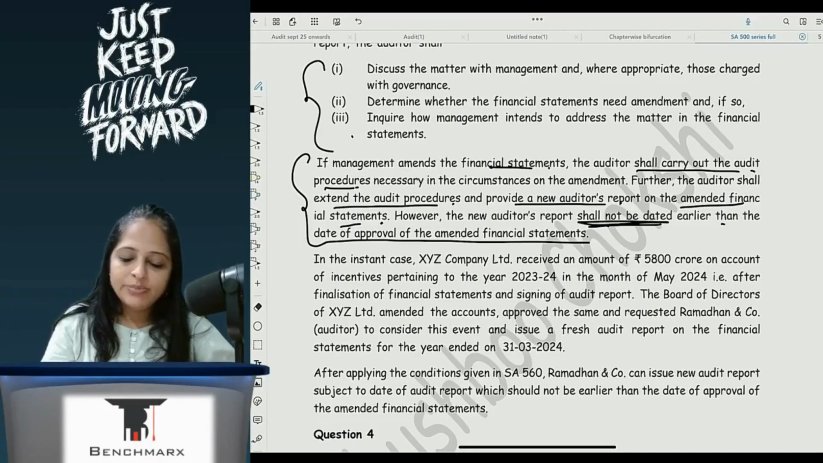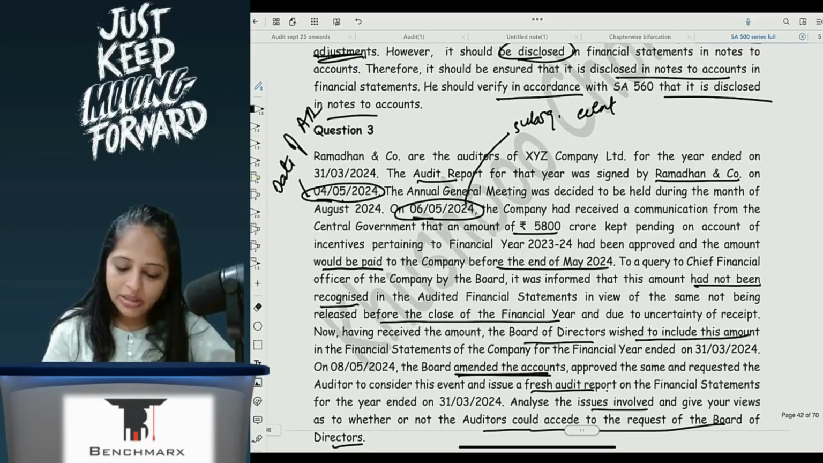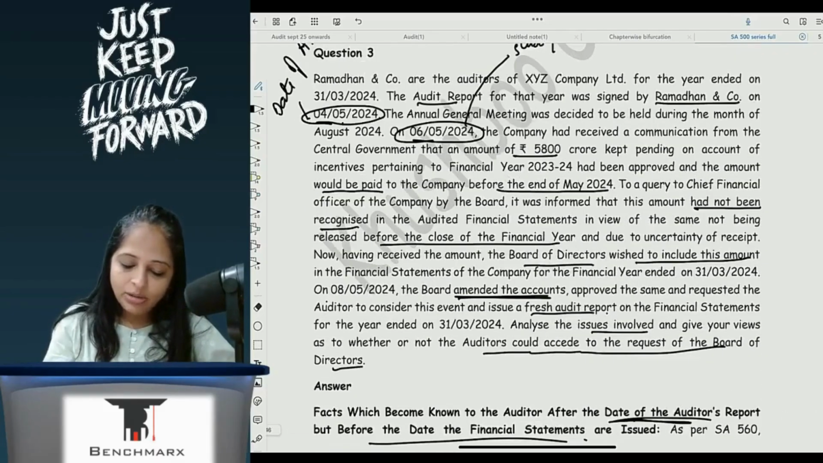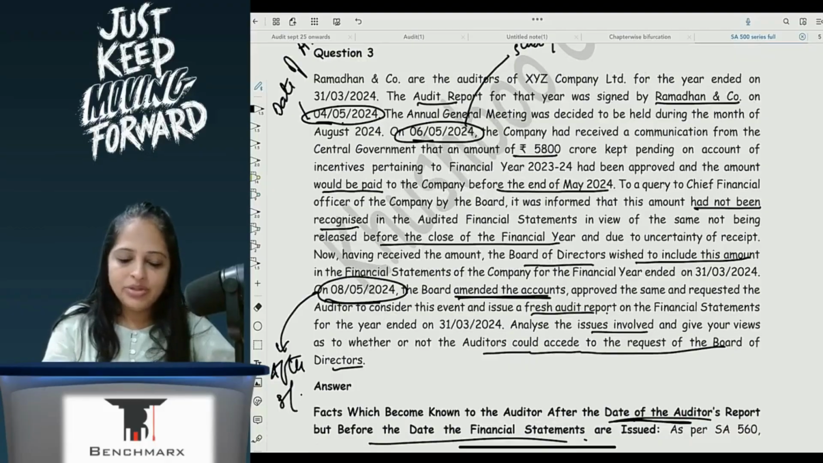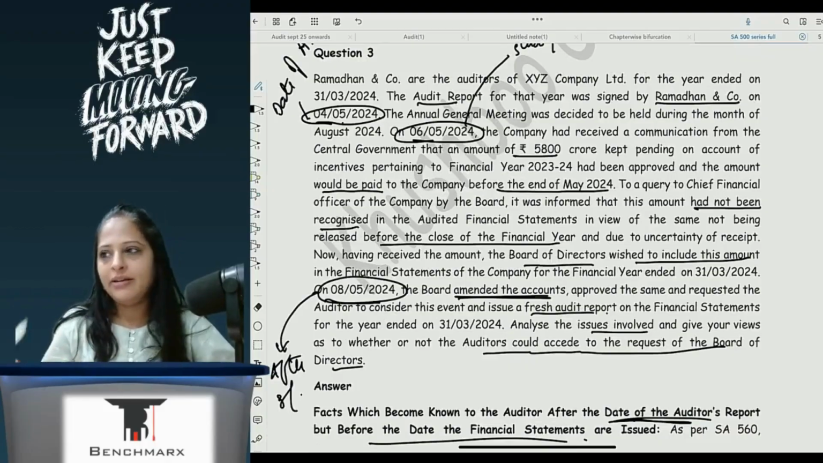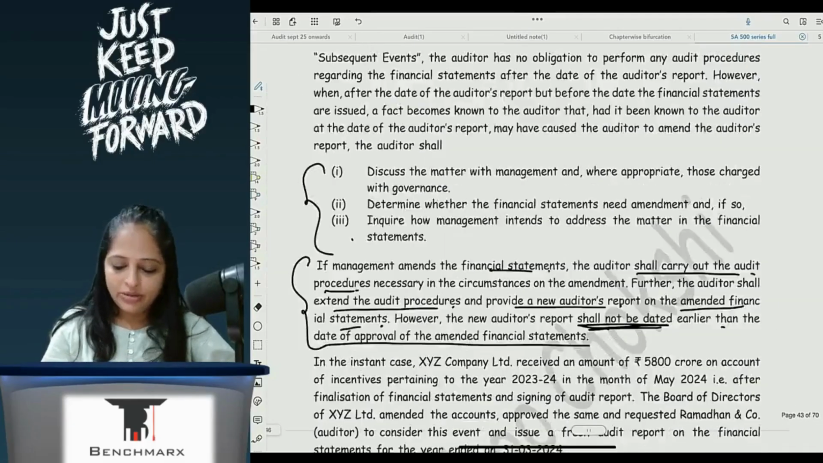So, if the board has approved the FS on which date? Amended on 8th of May. So, my audit report will be after 8th of May. Correct, because once they have changed, only then can I review, and then I can give my report. So logically it will be after 8th of May.